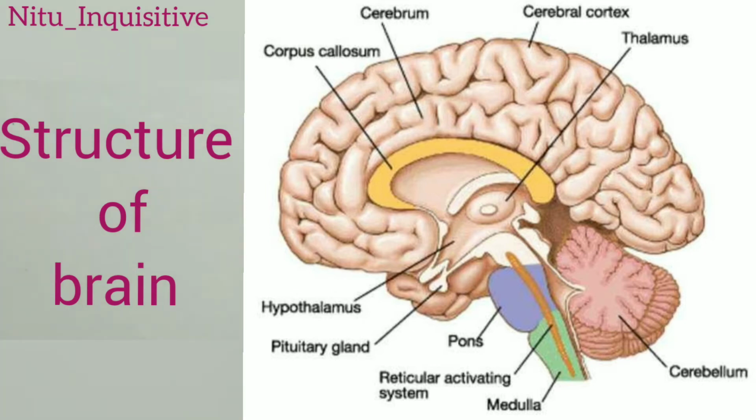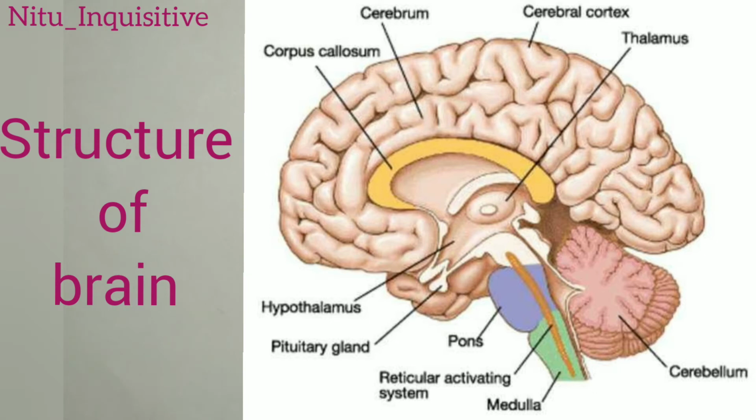Next is the thalamus, which consists of an egg-shaped cluster of neurons located on the upper side of the hypothalamus. Now one thing to notice here: the hypothalamus is slightly bigger in size as compared to the thalamus. And what is the main work of the thalamus? It receives all the incoming sensory signals from the sense organs and then sends them to the appropriate parts of the body. So the most important work is done by the thalamus. It receives all the sensory signals, and after receiving them properly, it sends them through the cortex to other parts of the body.